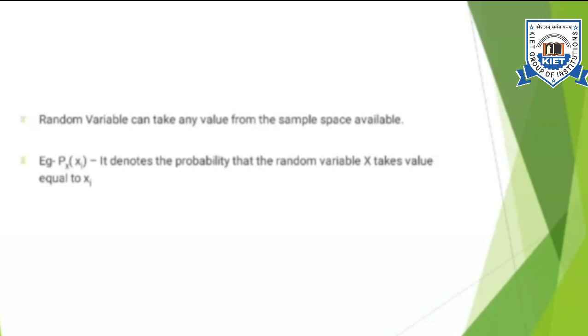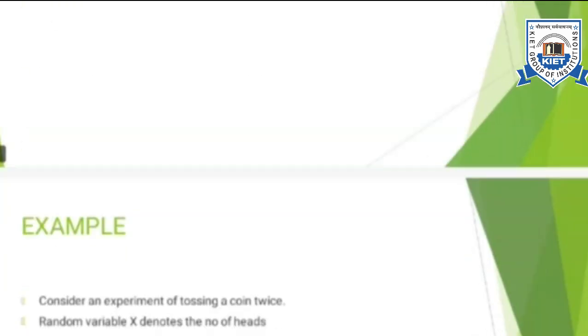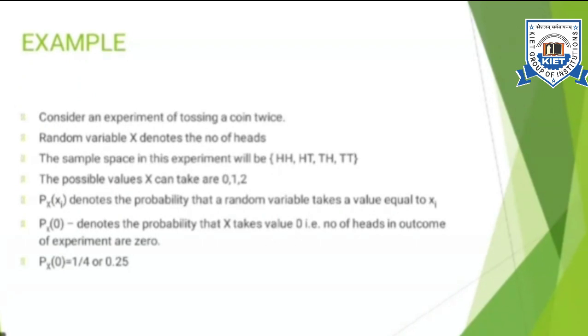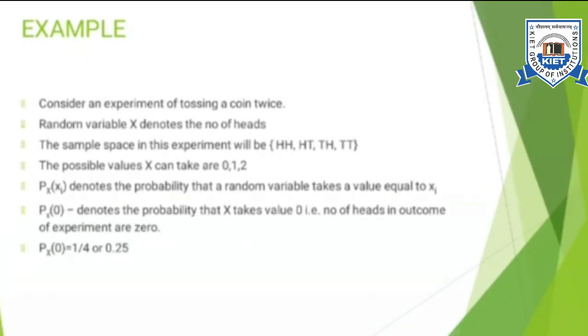If I write capital P subscript X and in brackets x subscript i, it will denote the probability that the random variable capital X takes a value equal to x_i. So if I write an expression like this, it will denote the probability of the random variable X taking the value equal to x_i. Let us consider an example to make things more clear.